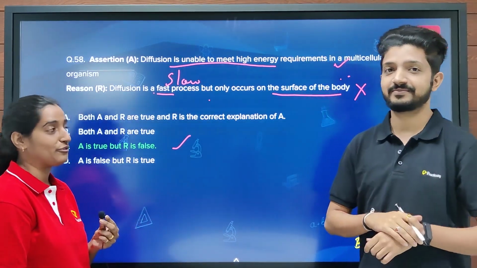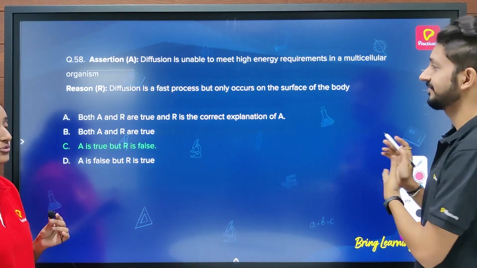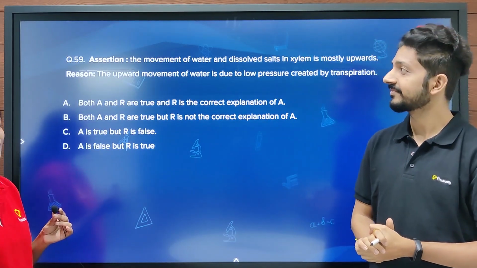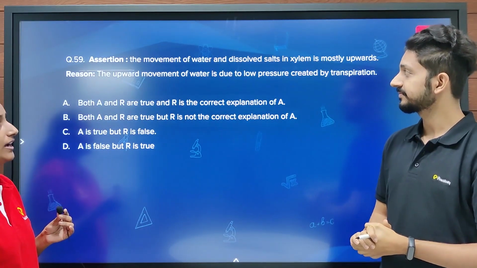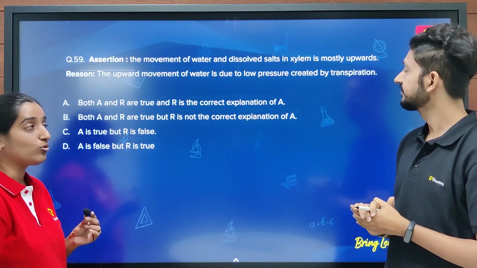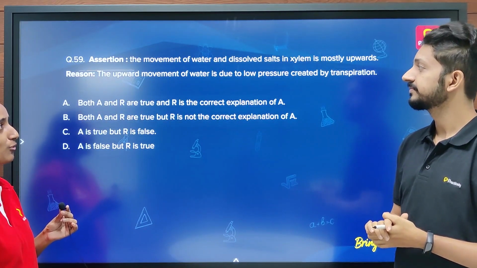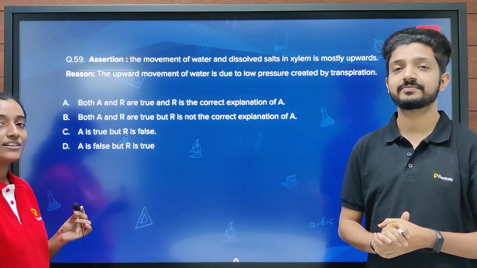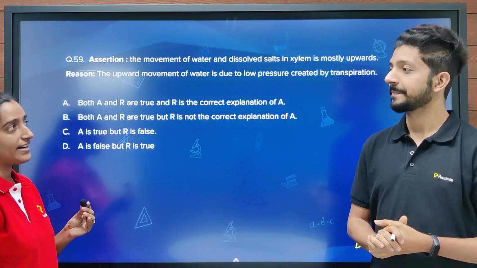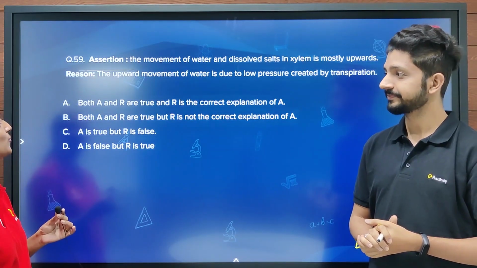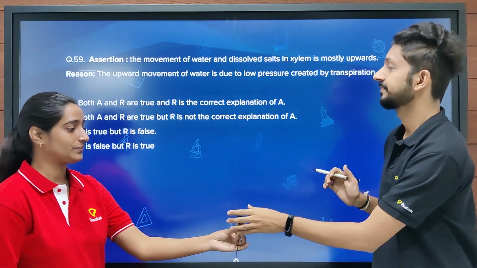Okay, again that was a confusing question. Let's move on to the next question. So the next assertion is the movement of water and dissolved salts in xylem is mostly upwards. And the reason for that is the upward movement of water is due to low pressure created by transpiration. I think I have read about transpiration and the answer should be A in this case.